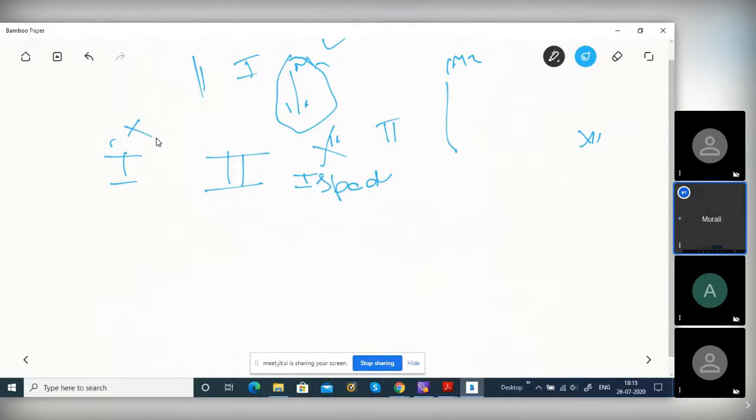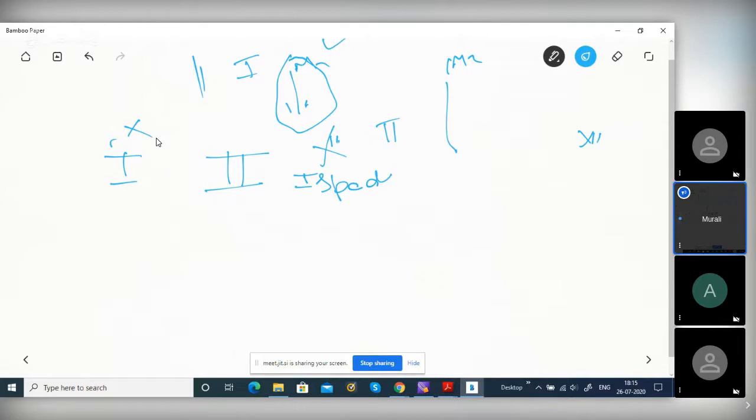Now I have taken a card. I don't know what it is. I kept it separately. Second card I have taken. I want to know what is the probability of a spade. How will you find out? Is there any thought over it? The first could be a spade, or the first could be not a spade.